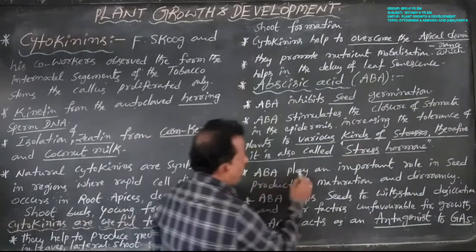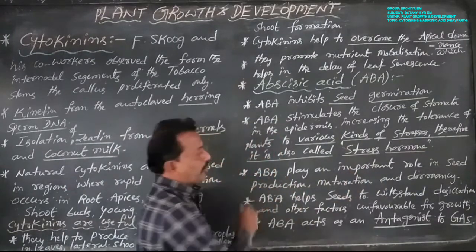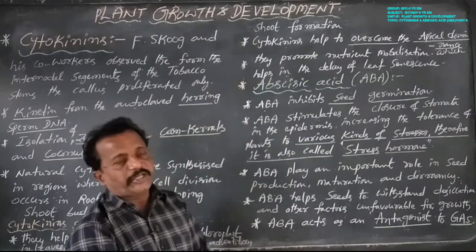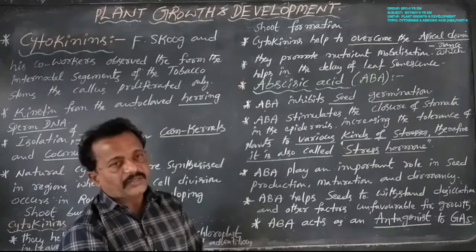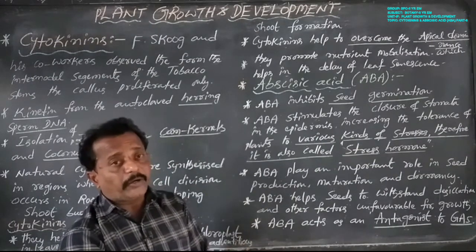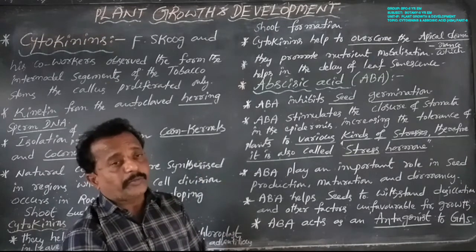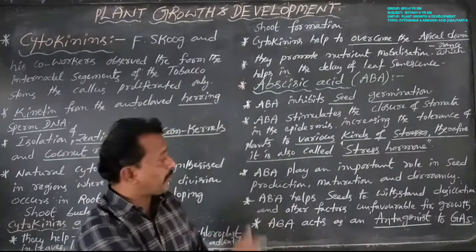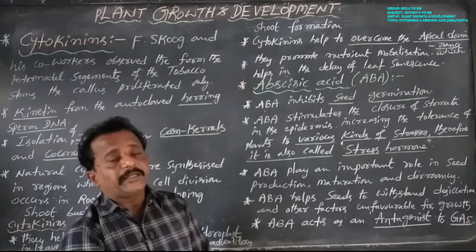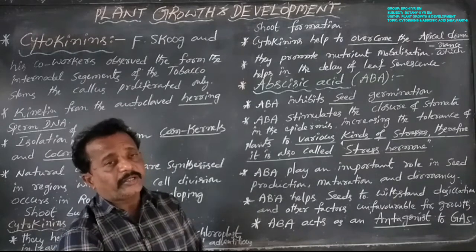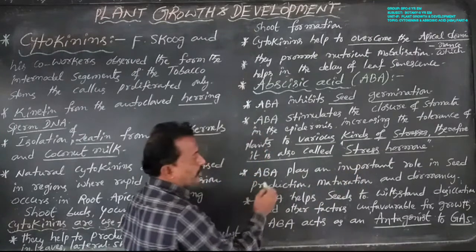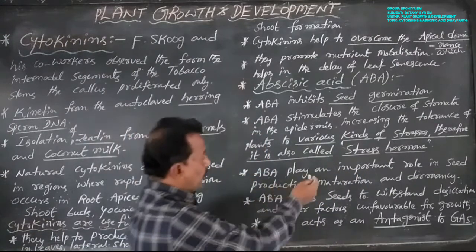Next, ABA plays an important role in seed production, maturation and dormancy. Gibberellins also promote early seed production, and ABA also promotes seed production, maturation and dormancy.